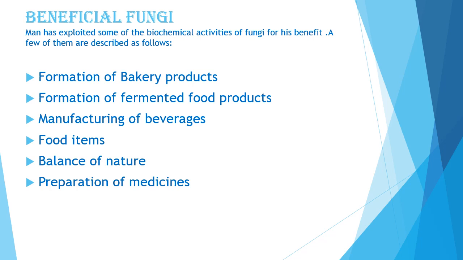Now, manufacturing of beverages. Yeast is used in industrial production of beer, wine and other beverages as they perform the process of fermentation. Wine is a drink prepared by the fermentation of grapes, and beer is prepared by the fermentation of germinating barley. Now, another benefit of fungi is in food items. Certain fungi such as mushroom, yes, we all like mushroom, are directly eaten as food.